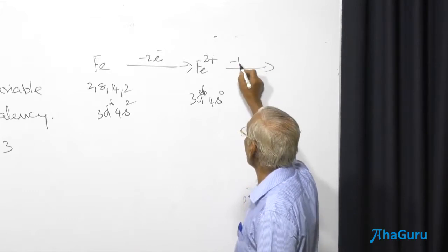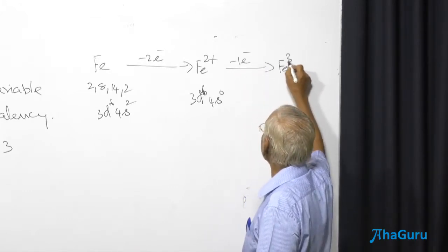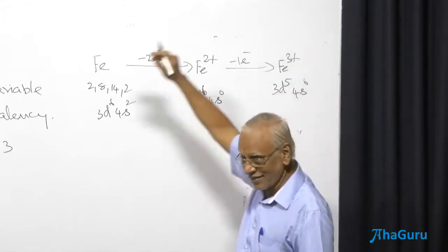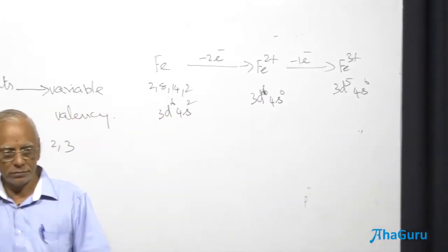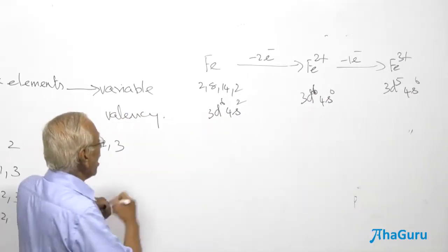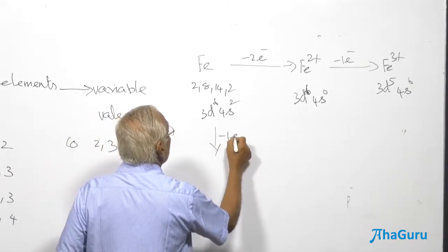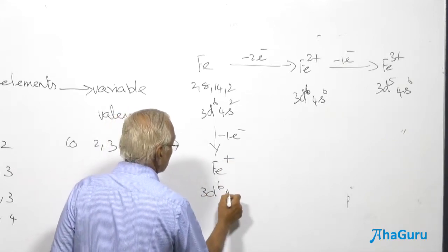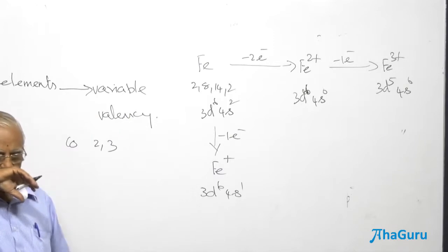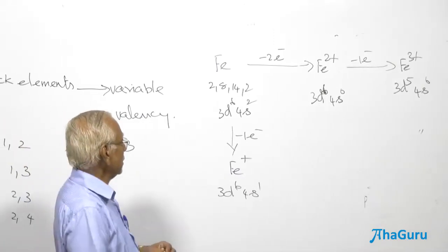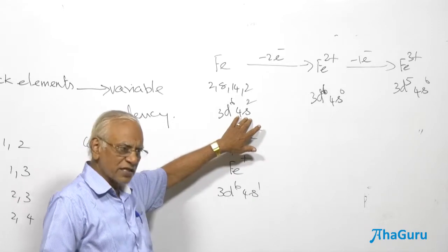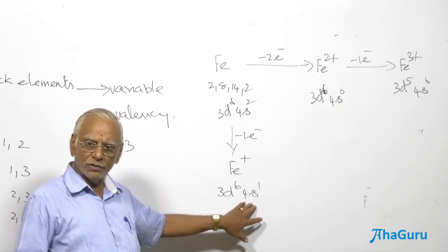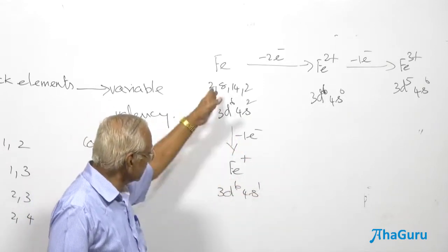Whereas this can also lose 1 more electron here to form Fe3 plus. What should be the electronic configuration? 3d5, again 4s0. Okay. Why should it not form, sir? Why have we not written loss of 1 electron here, Fe plus? Theoretically we shall say it should be 3d6, always electrons have to be lost from the last energy level. It should go only from here. 4s2 should come in.